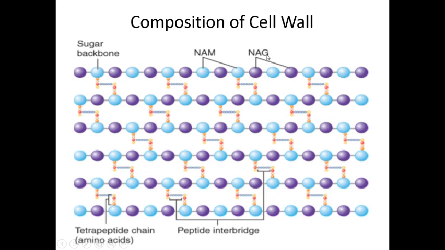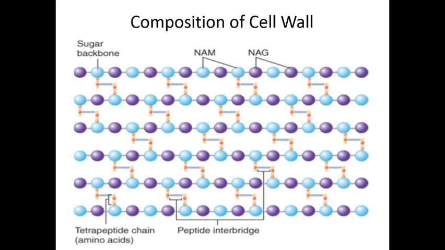N-acetyl-glucosamine. So, the glycan backbones are cross-linked by the tetrapeptide linkage, and the tetrapeptide is only found in NAM. Okay, the tetrapeptide is only found in NAM, that is N-acetyl-muramic acid. And more than 100 peptidoglycans are known, with the diversity focused on the chemistry of peptide cross-linkage and interlinkage.